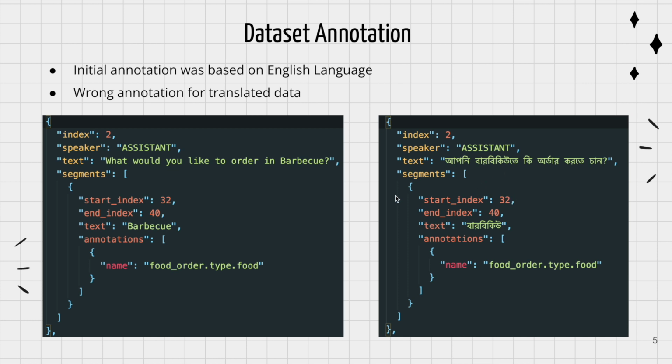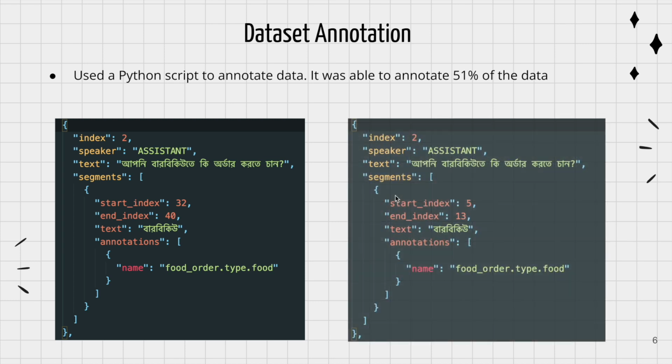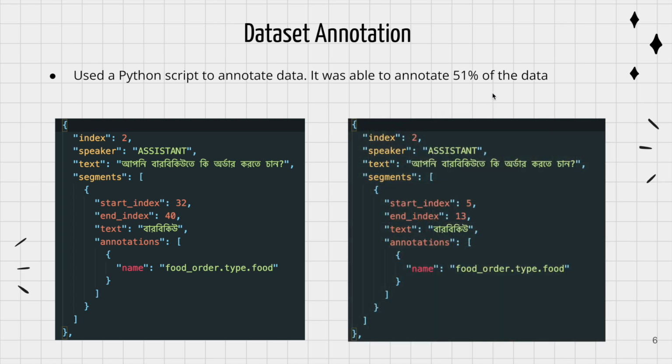To solve this, we created a Python script and it was able to solve 51% of the data. Now the index number has been updated. The word barbecue in Bengali now has a starting index of 5 and an end index of 13.